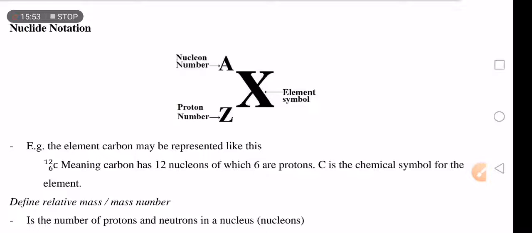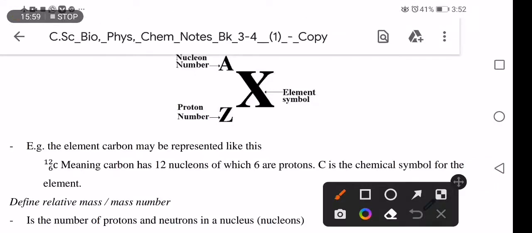So here, I want you to listen to me. This is a good example of a nuclide notation. We're going to put the nucleon number here, the proton number here, and the element symbol here. For example, we have carbon. You go into the periodic table.